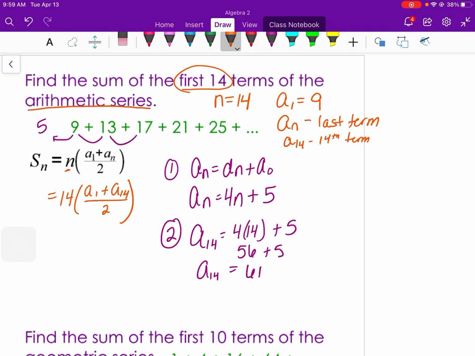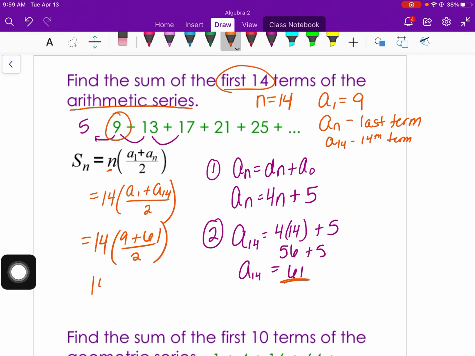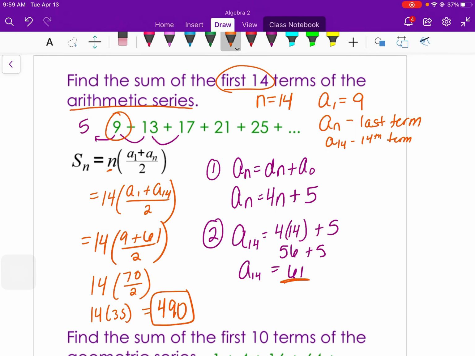So then now I can plug it into my equation over here. So it'd be 14 times the first term, which again was 9, plus the 14th term, which was 61, divided by 2. Then I'm going to add on top first. 9 plus 61 is 70. 70 divided by 2 is 35. And then 14 times 35 to get my final answer is 490. That would be the sum of the first 14 terms of that arithmetic sequence or series.